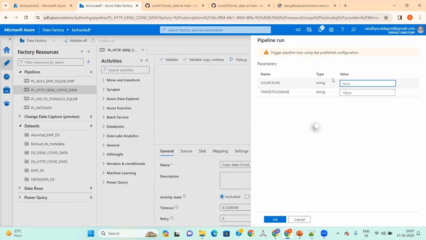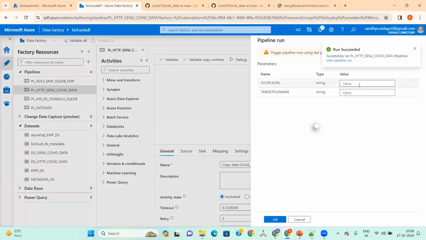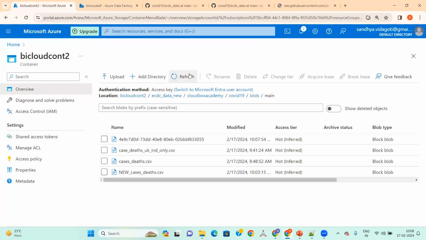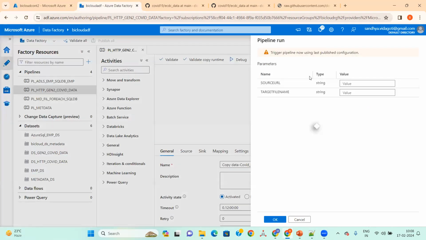In the pipeline level you can just give the source URL. Like if there are 100 files, we will be giving the source URLs like this for all these files. But in the next classes, even if there are 10 files, we'll get them from a JSON file and use them dynamically instead of passing them manually here. So what we are giving manually will become automatic. Yes.